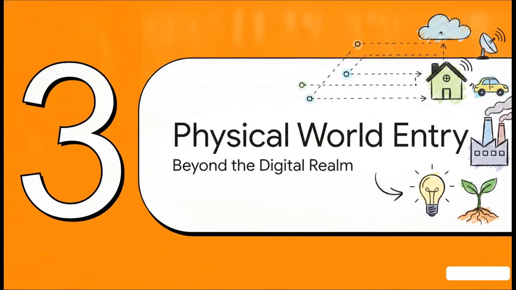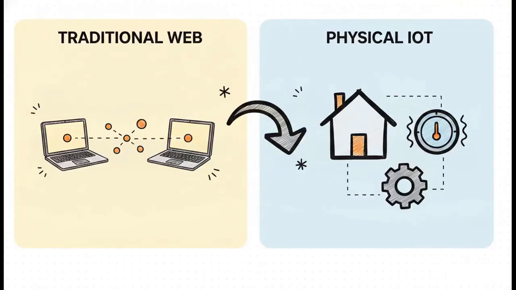Okay, keep that layered logic in your head, because we are about to leave the purely digital realm of computers simply chatting with other computers, and actually step out into reality. Here is the absolute game changer we're exploring. The classic internet? That is entirely about moving data between computers. But the Internet of Things, or IoT, that is about applying logic to the real physical world.